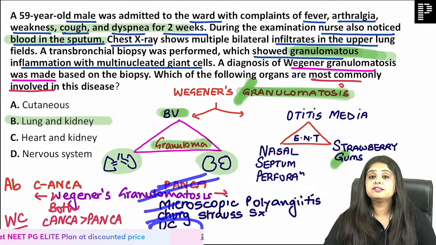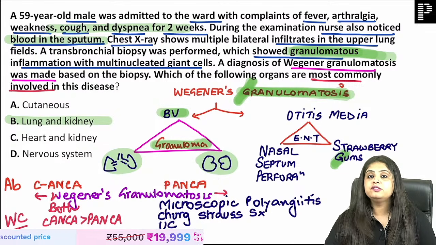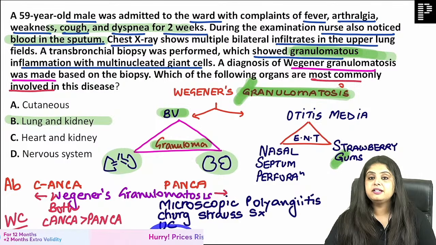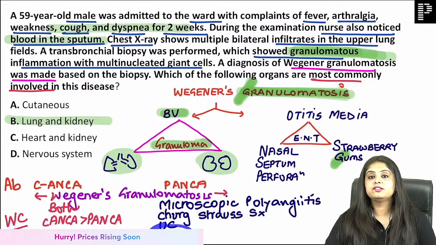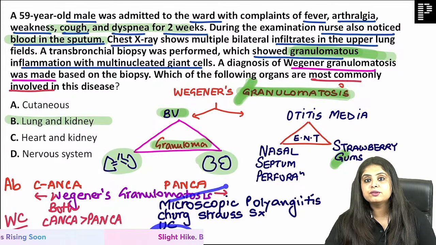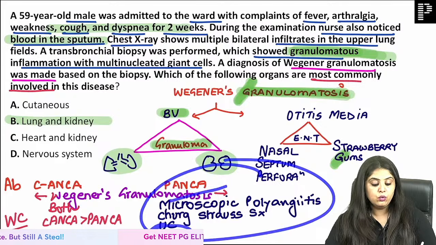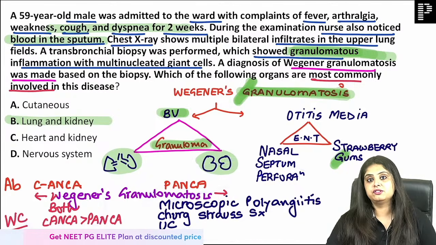Not just vasculitis, ma'am. Other chapters. What is UC? Ulcerative colitis. Ulcerative colitis is also P ANCA. And one disease of the liver, primary sclerosing cholangitis, that is also P ANCA. P ANCA is like a real dustbin, everything is P ANCA. The only thing for C ANCA is Wegener's World Cup.